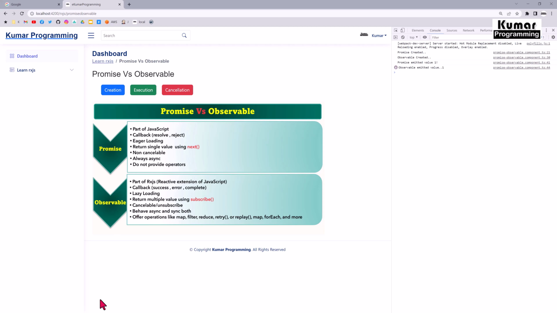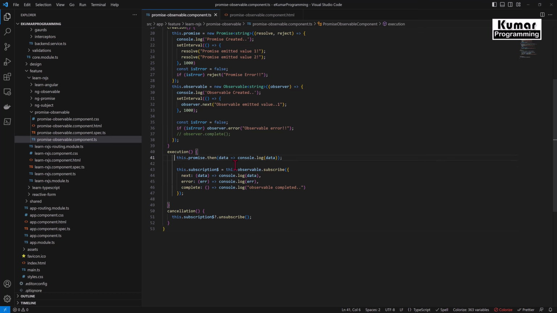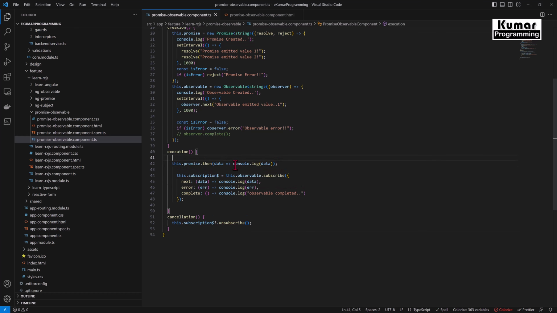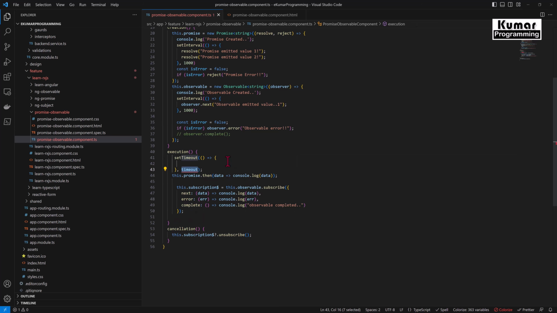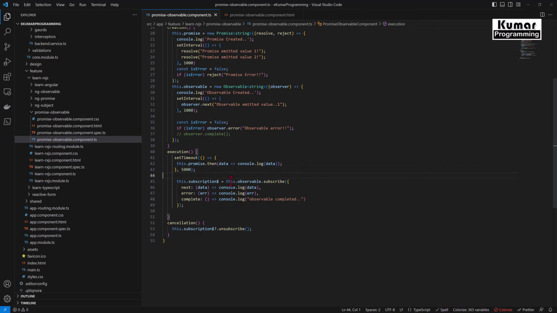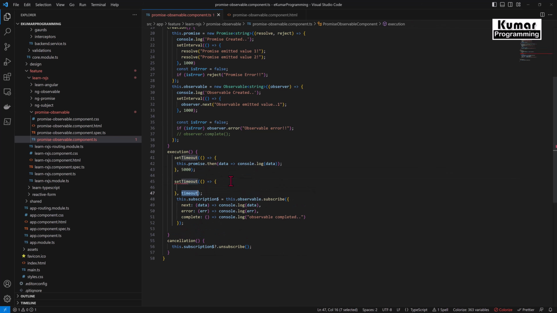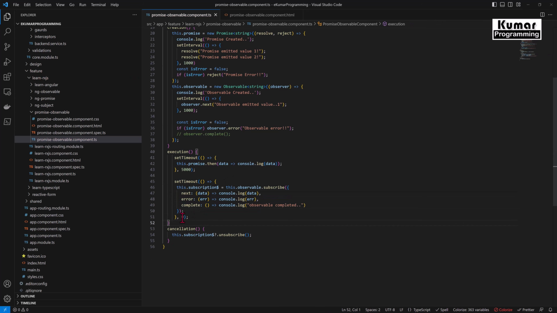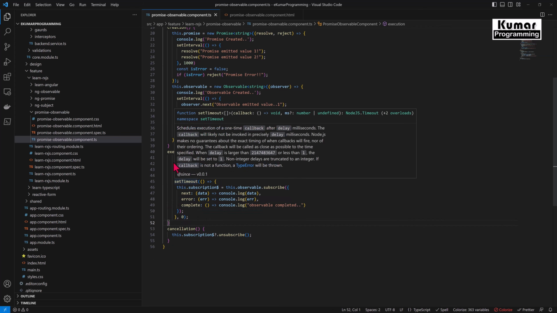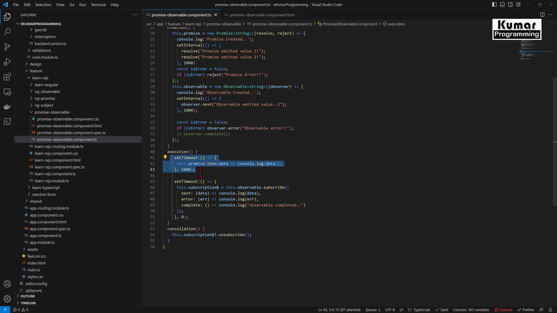So in order to show that, let me execute this code inside a set timeout function, and I'll give 5000 milliseconds here. Similarly, set timeout, and I'll give 0 milliseconds over here. I'm putting 0 deliberately because I want to execute this immediately, and I want to execute the other after some time, so I can show you that this cannot be cancelled.